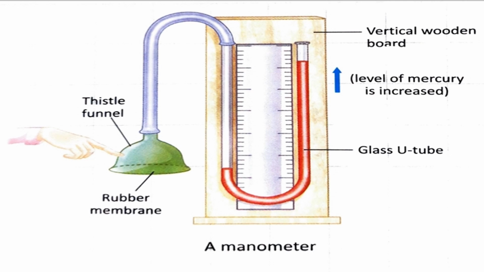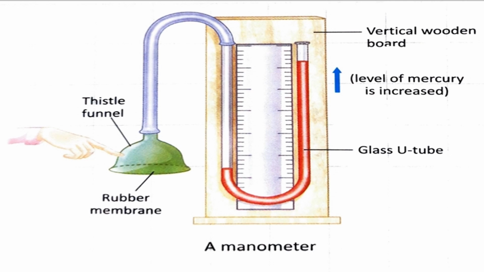Okay, children. So what are all the things we had used here? A vertical wooden board, a glass U tube, a rubber tubing, a thistle funnel, and a scale. These are all the things we are using for this activity. So what can we do?